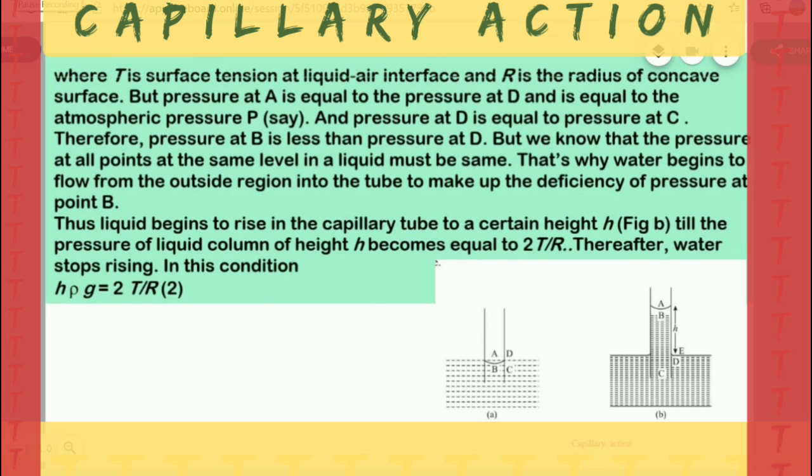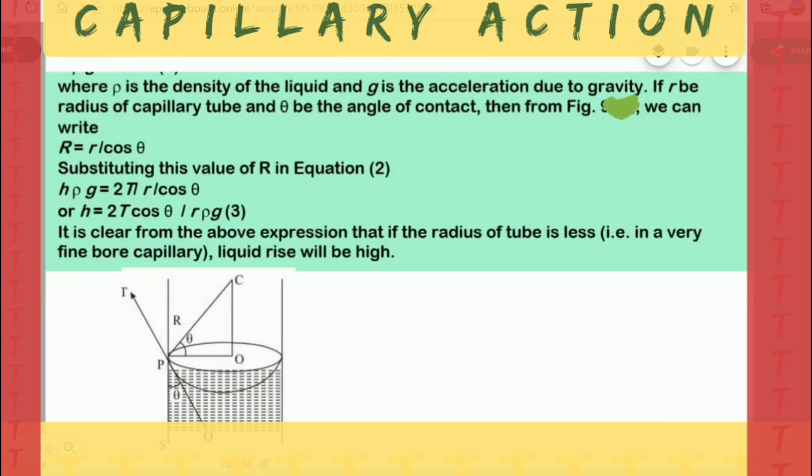Already I told you T is the surface tension. Now h rho g is equal to 2T by R. This is our equation number 2. See the notes here. Now see the meniscus of this liquid. It is like a hemisphere and the tangent is this one.